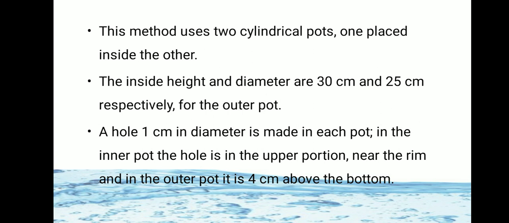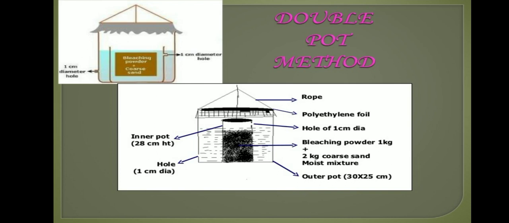A hole of 1 cm in diameter is made in each pot. In the inner pot, the hole is in the upper portion near the rim, and in the outer pot, it is 4 cm above the bottom. You can see in the image the two pots kept one inside the other. The inner pot has a hole of 1 cm diameter at the rim, and the outer pot has a hole which is also 1 cm in diameter, but it is 4 cm from the bottom.